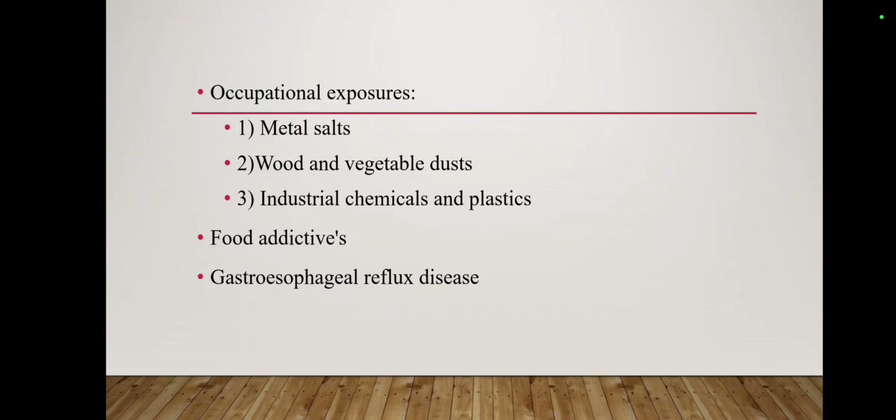Okay, next are occupational exposures. Occupational means at a particular time or particular place. These may include metal salts, wood and vegetable dyes, industrial chemicals and plastics, food additives, and gastroesophageal reflux disease. These may cause an asthmatic attack. Gastroesophageal reflux disease means when our motility reverses, and it may cause gastroesophageal reflux disease.